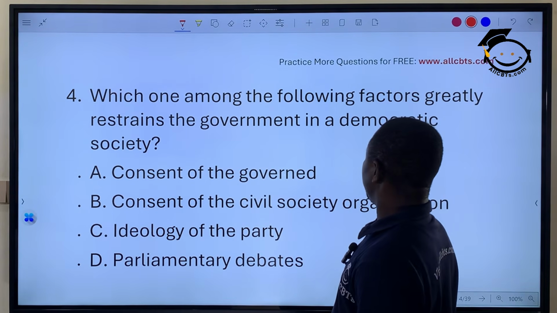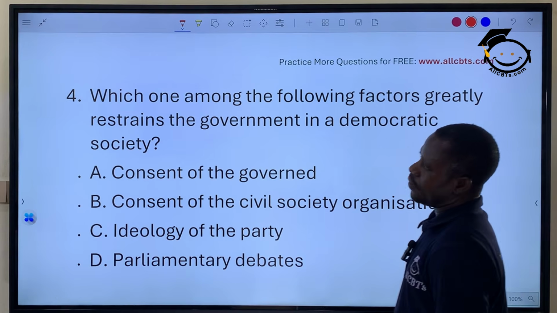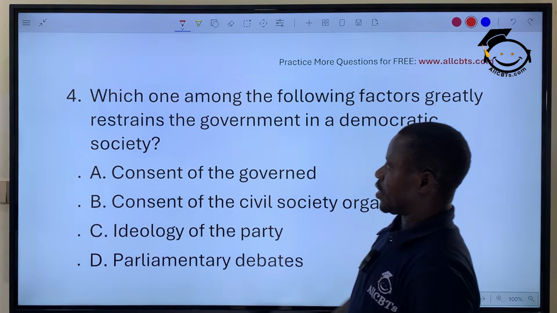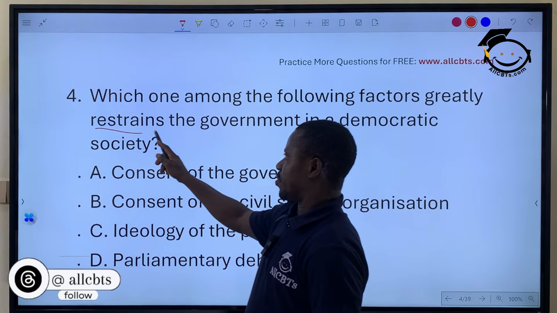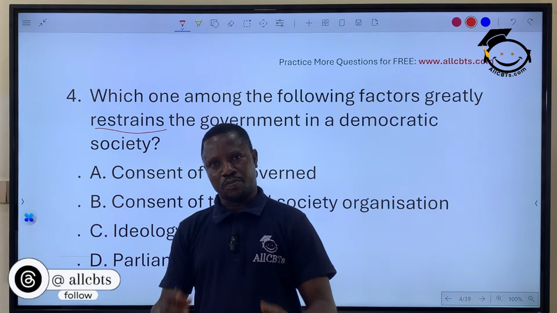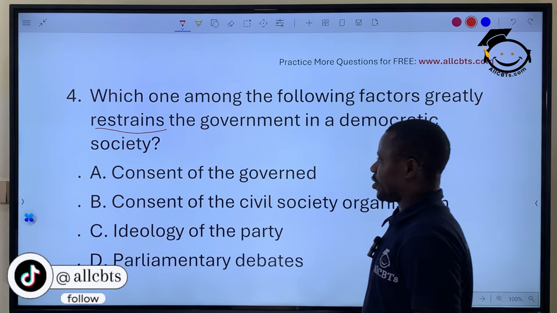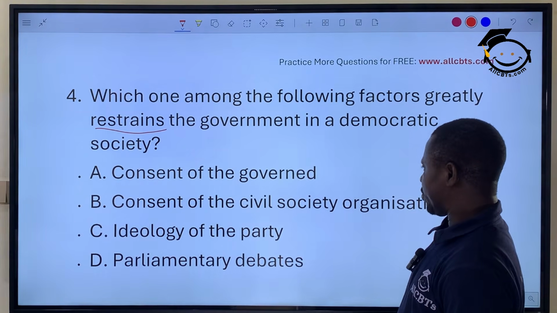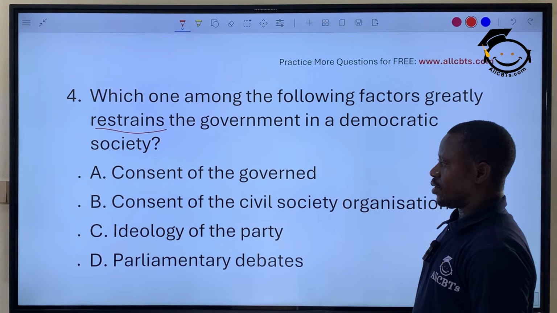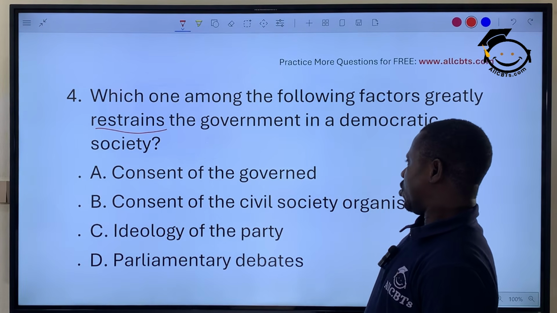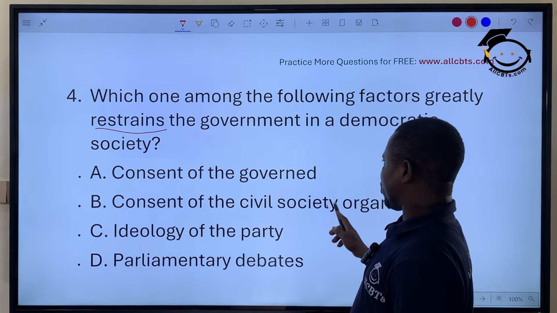Which one among the following factors greatly restrains the government in a democratic society? Restrains the government. In other words, checkmates the government from just doing whatever they like. Consent of the governed, consent of the civil society organization, ideology of the party, parliamentary debates. Of course, civil society are part of the governed.